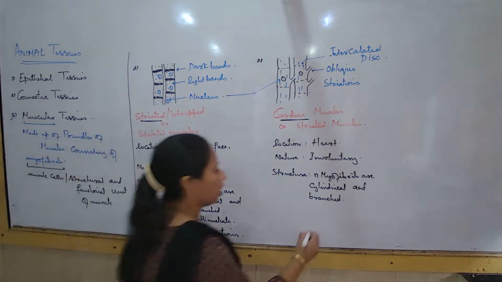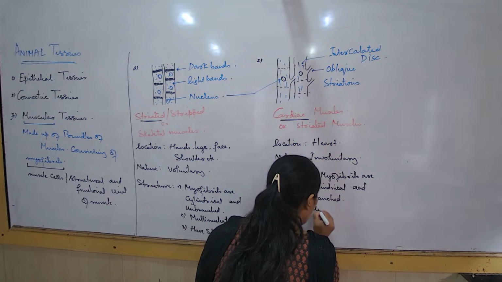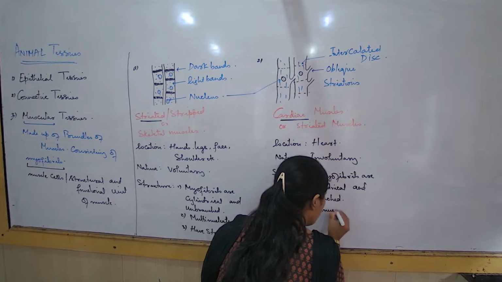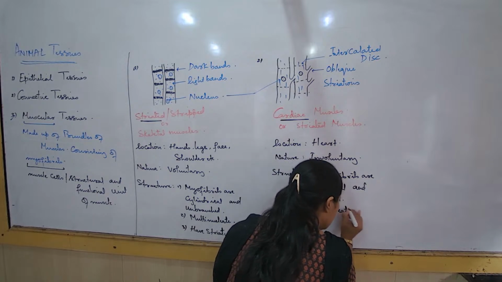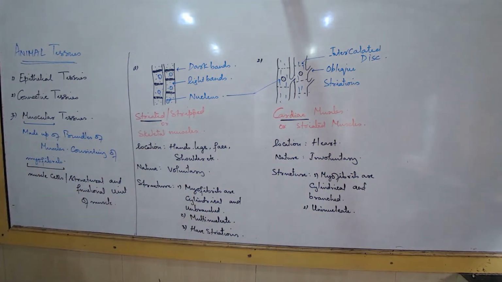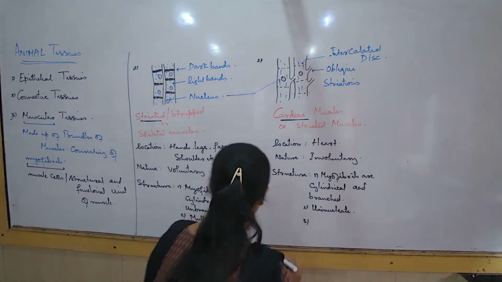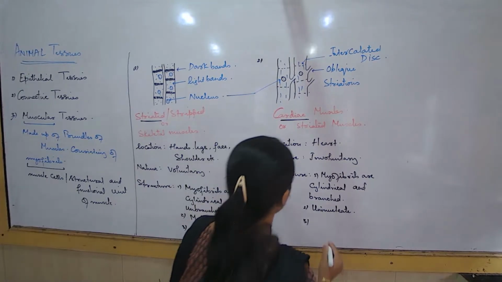What next? Do they have many nucleus or only one nucleus? Only one nucleus. So we would write they are uninucleate. What is the meaning of uninucleate? Only one nucleus. They are uninucleate. And then they have got striations.